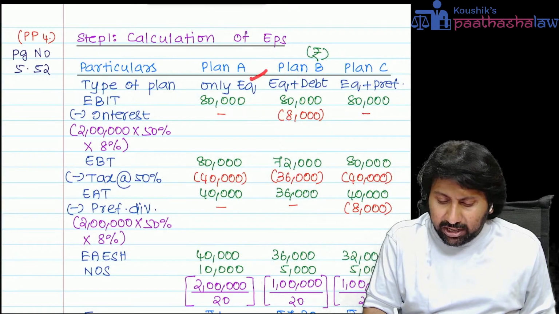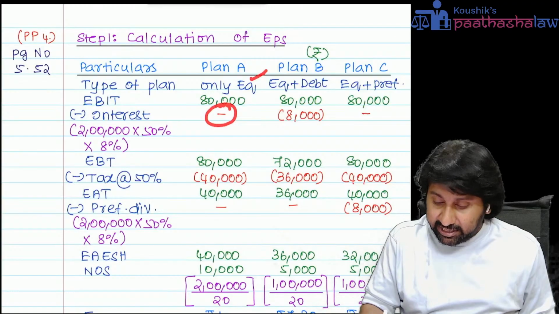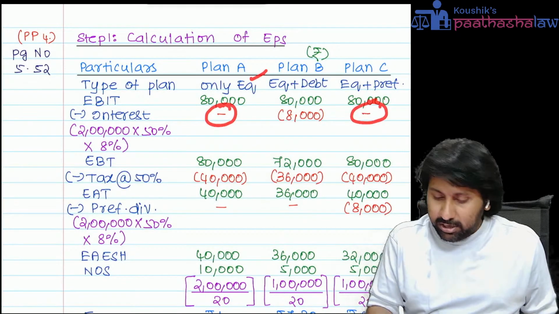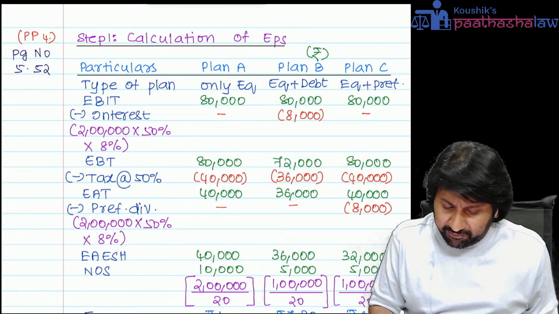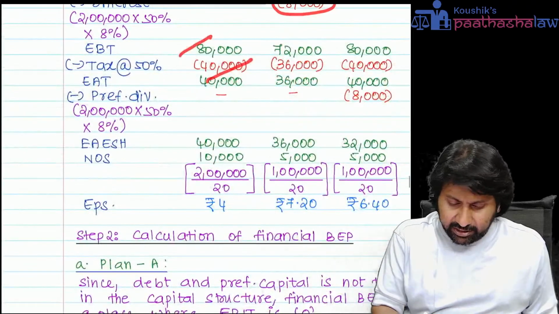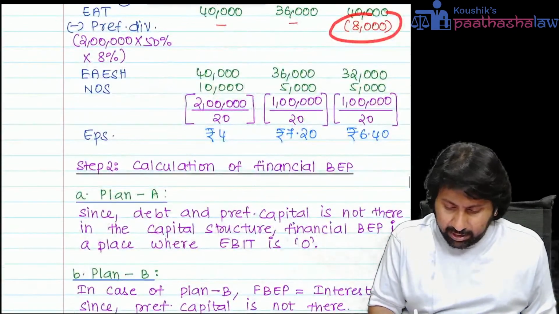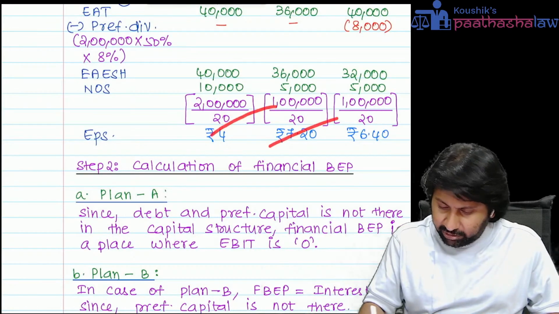If you follow only equity, interest will not be there. If you follow equity and preference, interest will not be there, because it is equity dividend and preference dividend, no interest. But if you follow the debt model, definitely there will be interest cost. Then EBT, tax rate, EAT calculated, preference dividend. Here preference dividend will come. Then EPS, EPS, and EPS. This is the first question. So you will calculate.